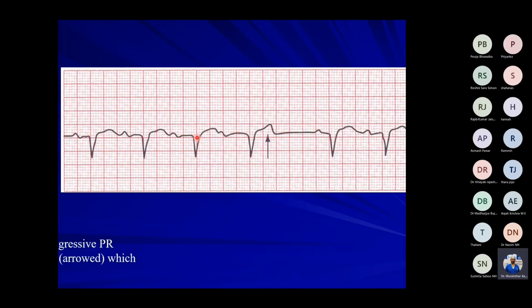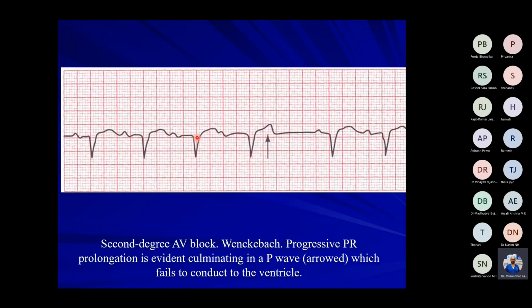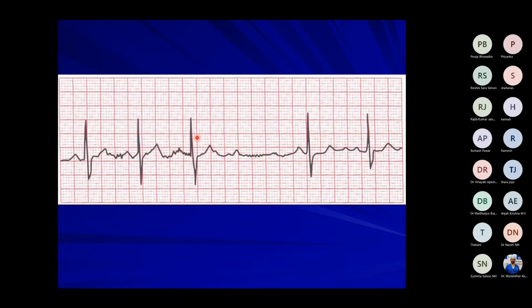Now, Pooja, you tell me what is this next one? Here the PR interval is constant followed by a skipped beat. So this is Mobitz type 2, sir. Very good, very good.